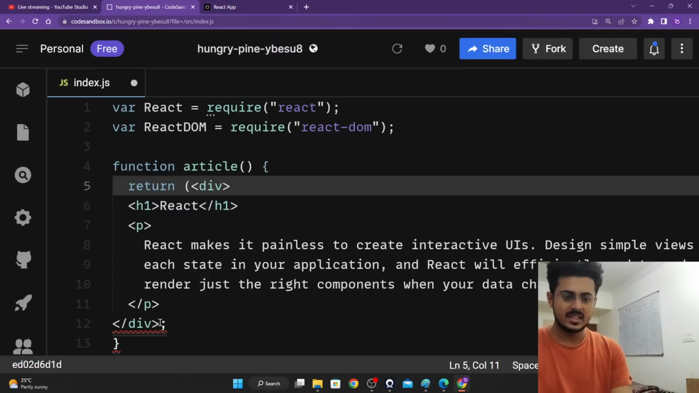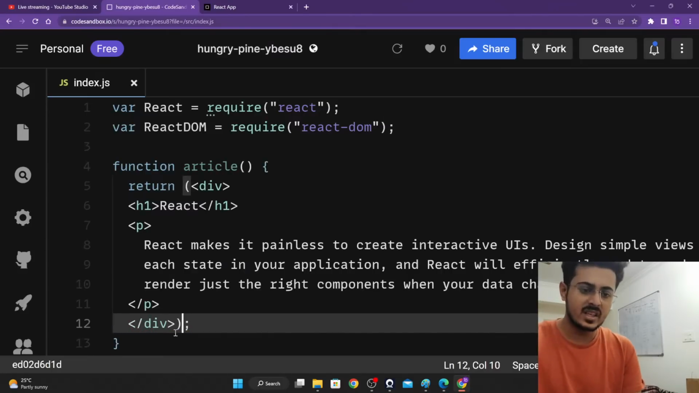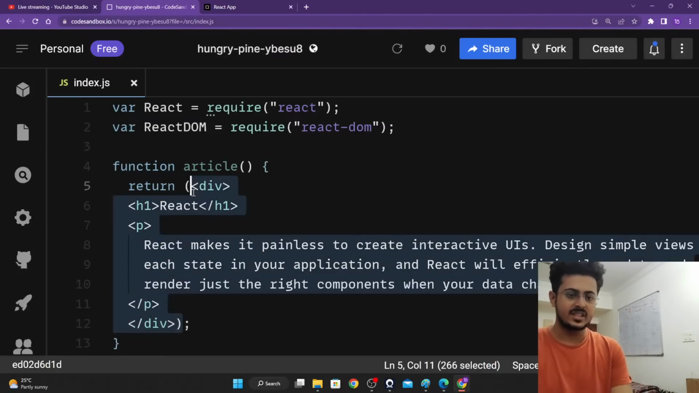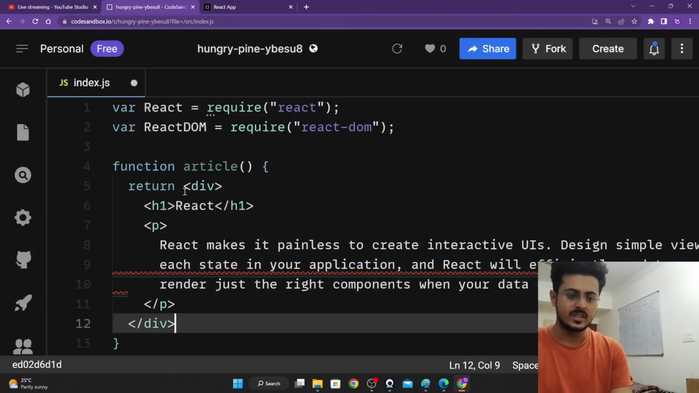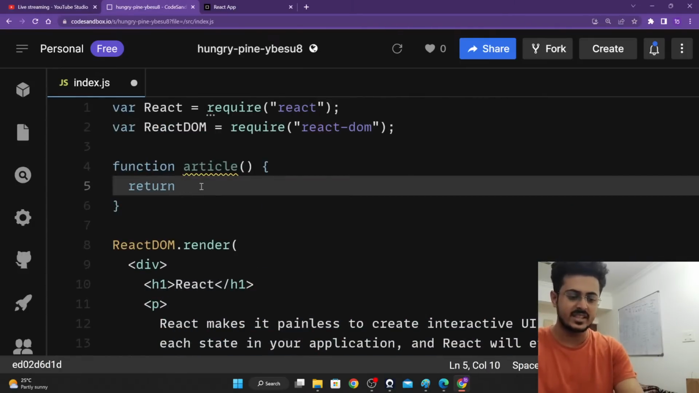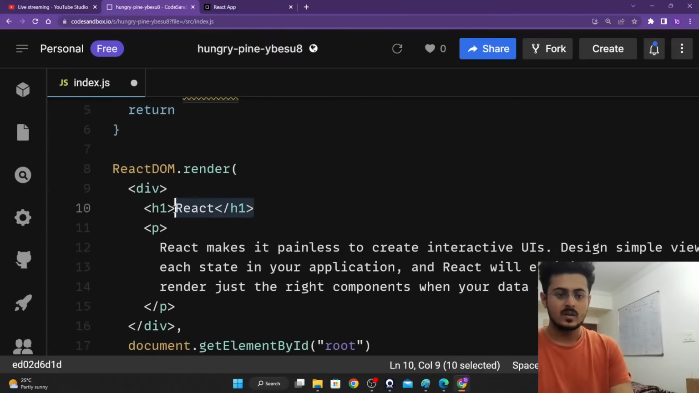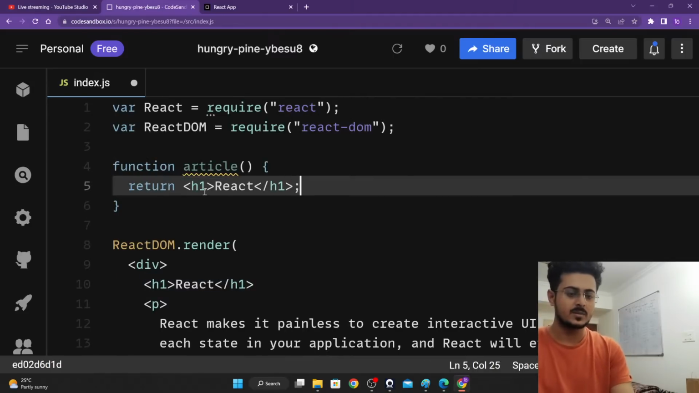So guys, able to see this? Please let me know. Let's just return one element at a time. Let's just return the h1 element. Let us make sure that it is as simple as possible to understand. Let us just return the h1 element. We'll try to make it as simple as possible.